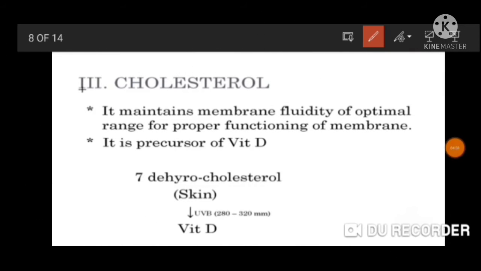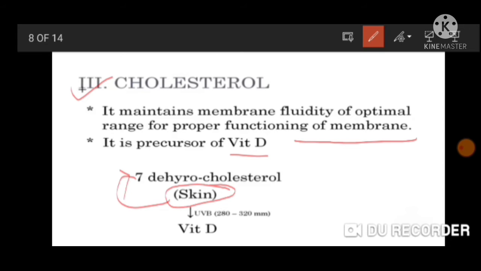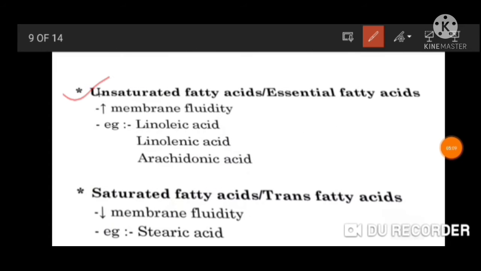Third type is cholesterol. It maintains membrane fluidity at an optimal range for proper functioning of the membrane, and it is also a precursor of vitamin D. For example, in our skin, 7-dehydrocholesterol is present. When UV light of 280 to 320 nm falls on it, this 7-dehydrocholesterol is converted into vitamin D.